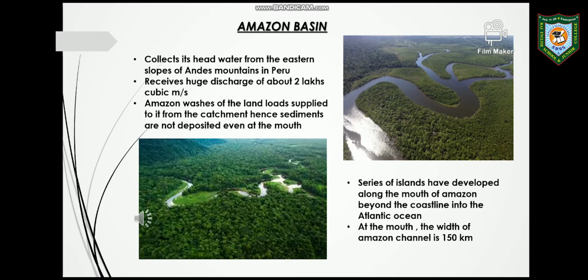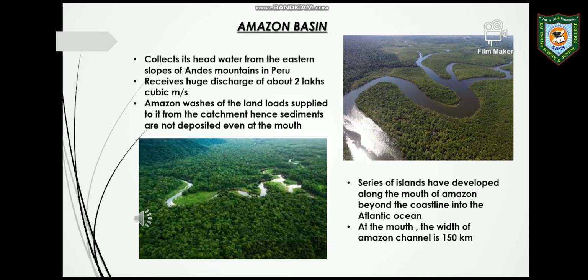The majority of this river is in Brazil. The headwater discharge is about 2 lakh cubic meters per second, and due to this the river becomes the largest river with the greatest water discharge in the world. It flows into the Atlantic Ocean in Brazil itself.